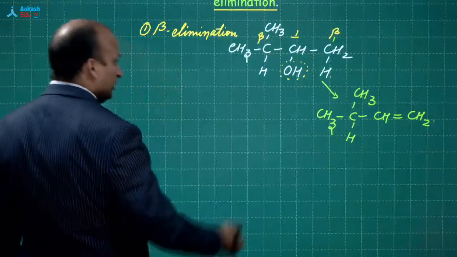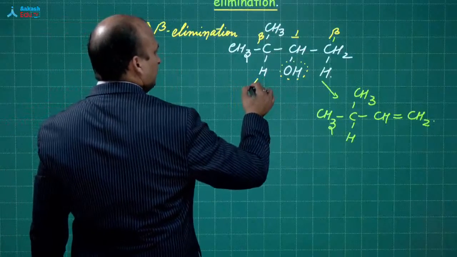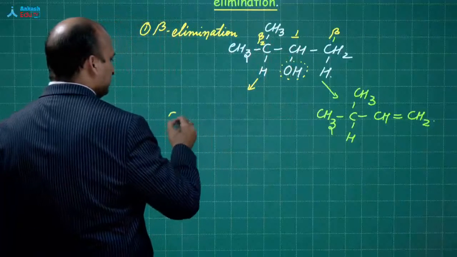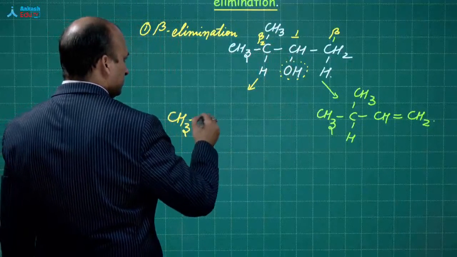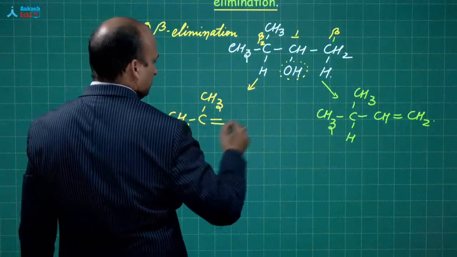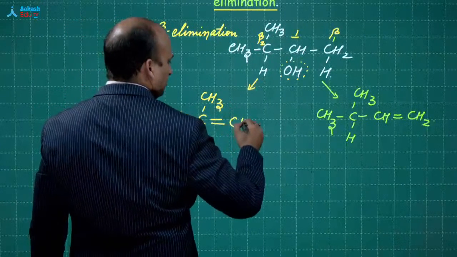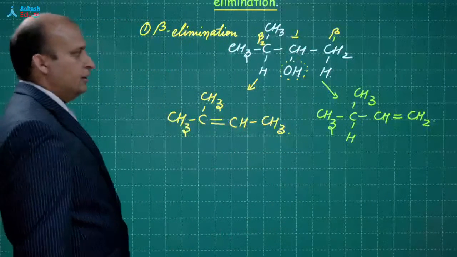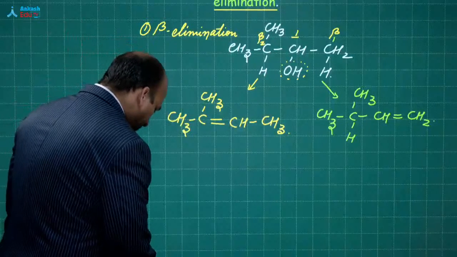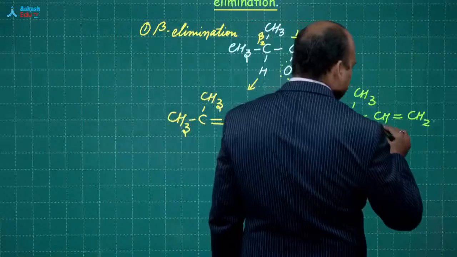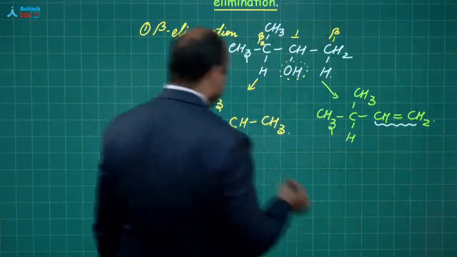Whereas if you are removing from beta 2, you will be getting this. Okay. Now dear students, what you have to observe is this part. See, this is the double bond.